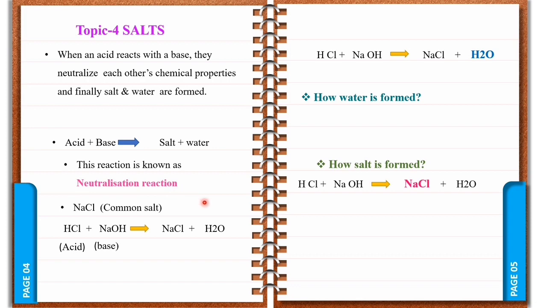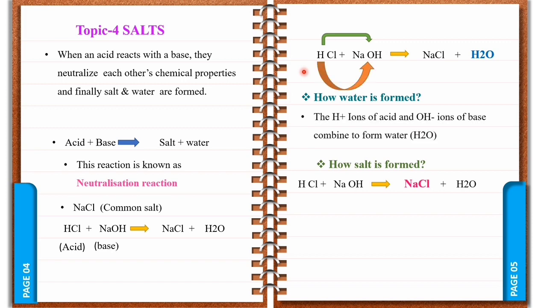Now let's see how water is formed. Later we will see how NaCl is formed. So here the H plus ions of an acid and the OH minus ions of a base combine together to form water.